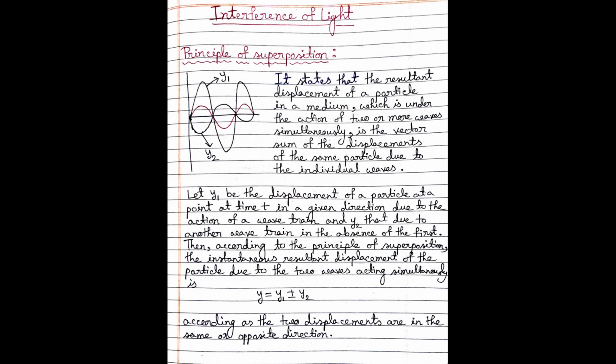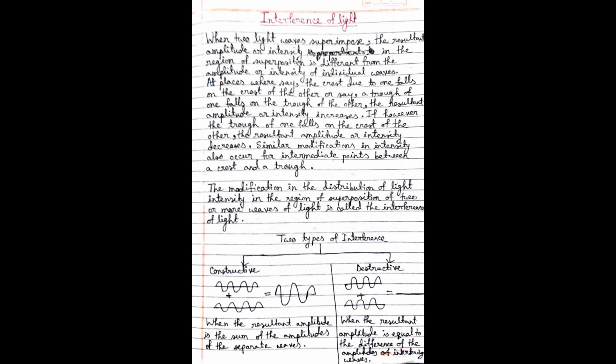Why plus minus? This plus minus indicates whether the waves are coming in the same direction or not. If the two waves are coming in the same direction, then the plus sign occurs, and if they come in the opposite direction, then the minus sign will remain. This is the principle of superposition. Now let us enter into the phenomenon of interference of light.